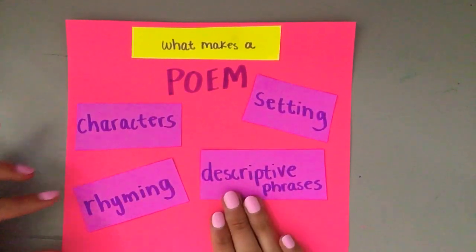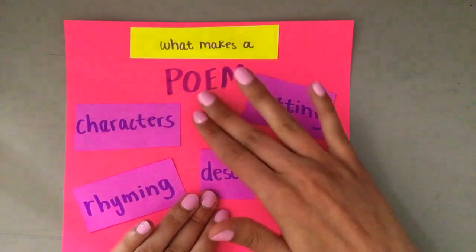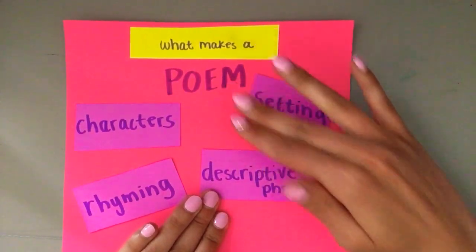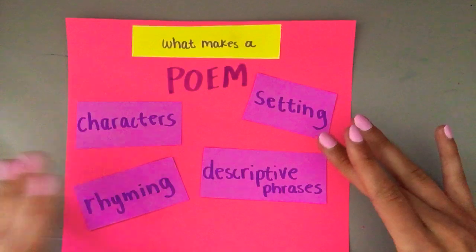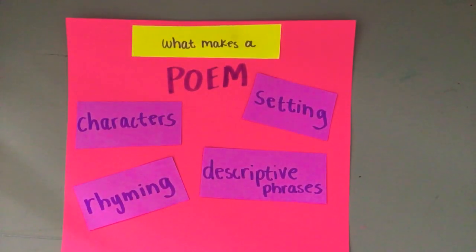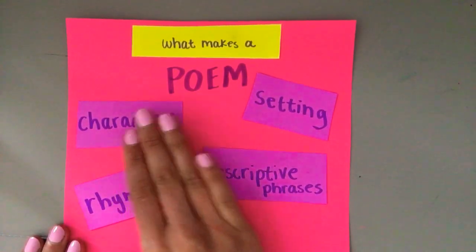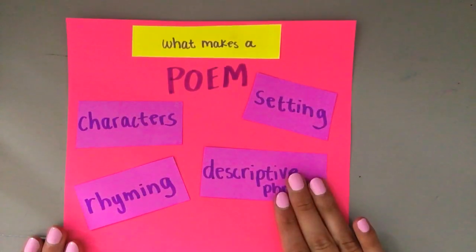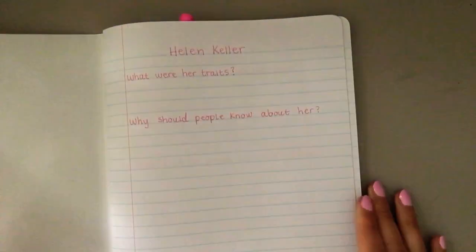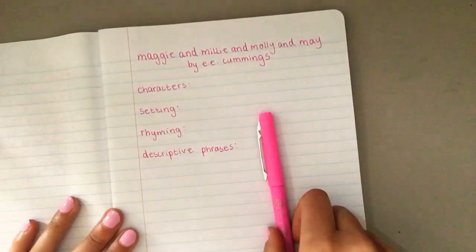But descriptive phrases, that is part of almost all poetry. Poetry is about describing, telling more, painting mental pictures. I am going to show you how to read a poem and try to find the different parts of a poem. In order to do this, you will need a notebook and something to write with. I am using my notebook and I have something to write with.